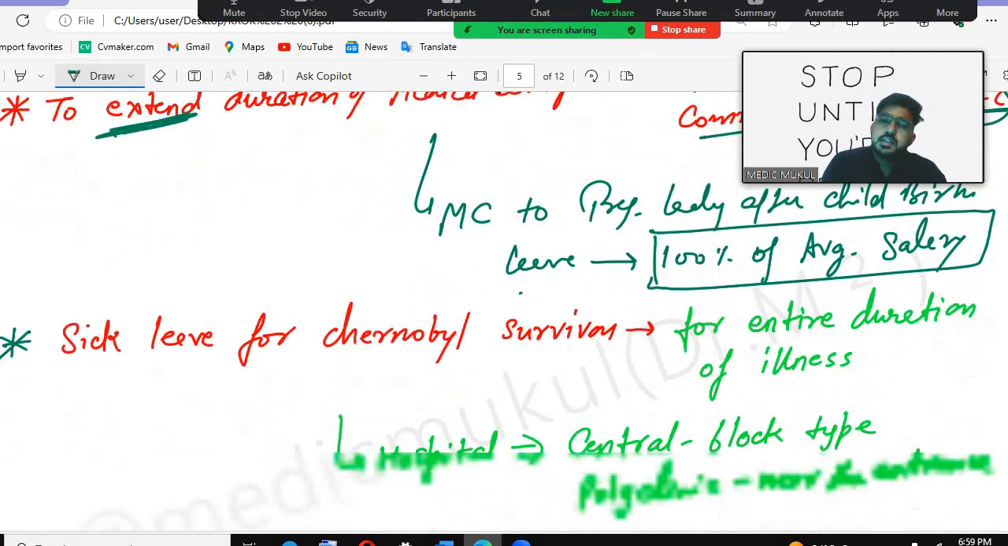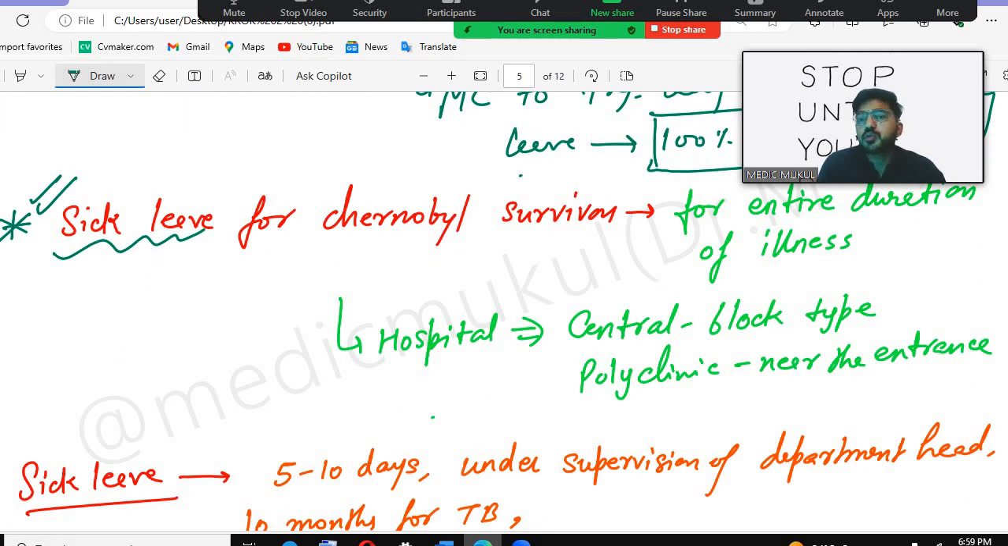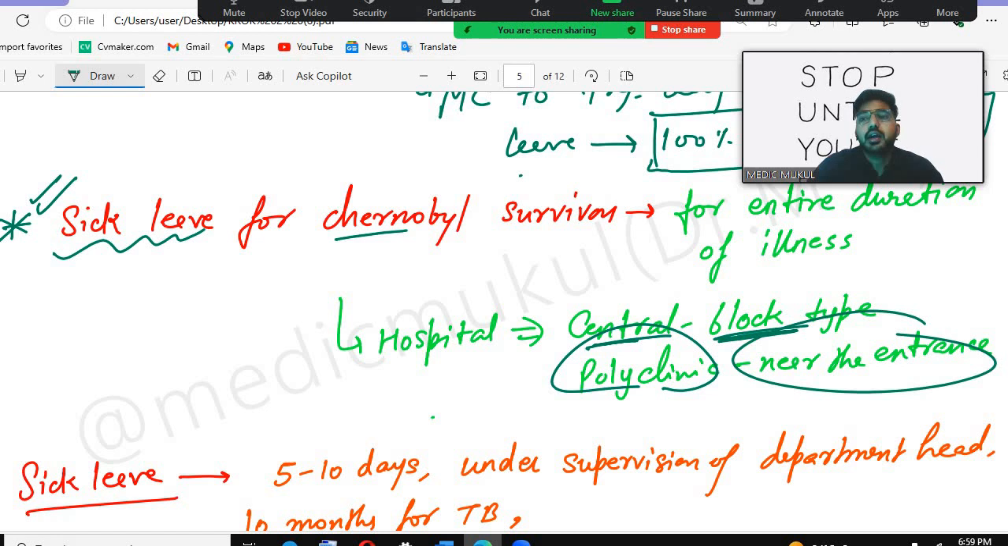After that, the sick leave for the Chernobyl survivor. In the question they will ask how many days of sick leave he will get. For the entire duration of the illness, he will get the sick leave. So remember, which type of hospital is there for the Chernobyl survivor? Central block type, and the polyclinic will be near the entrance. Central block type, polyclinic near the entrance.